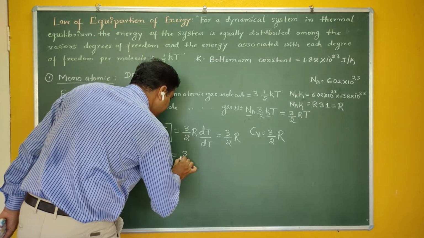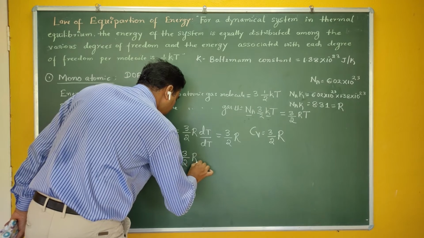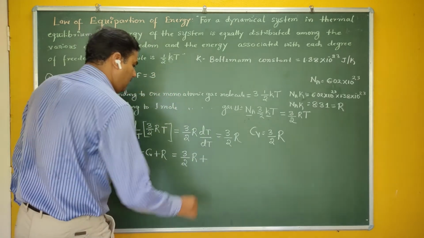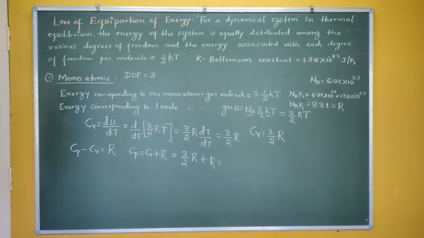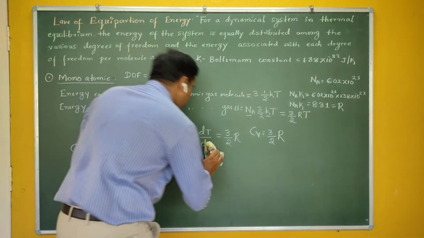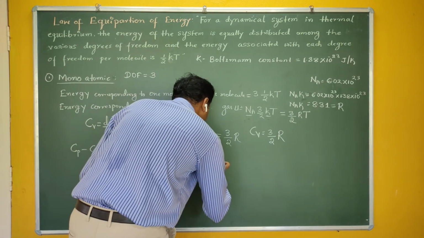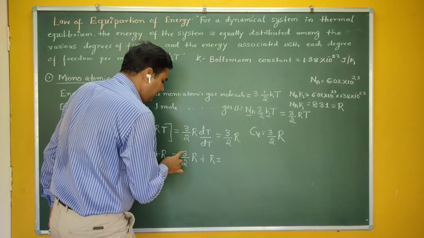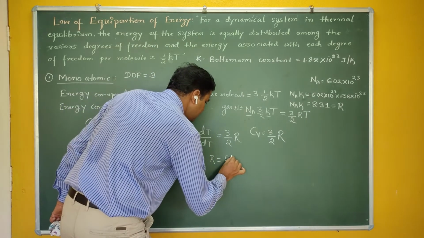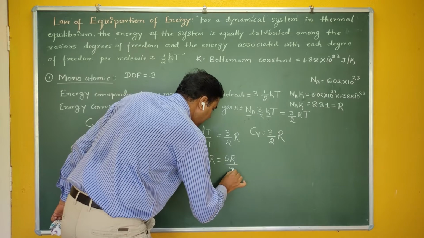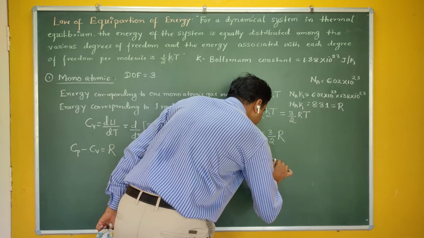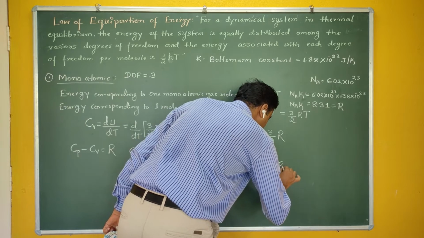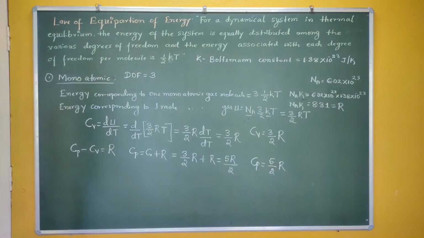Your Cv is 3 by 2 R, plus R. So 3 by 2 R plus R is how much? If you take the common denominator 2, this becomes 5 by 2 R. Now this is the value of Cp. So what is the value of Cp? The value of Cp is 5 by 2 R.